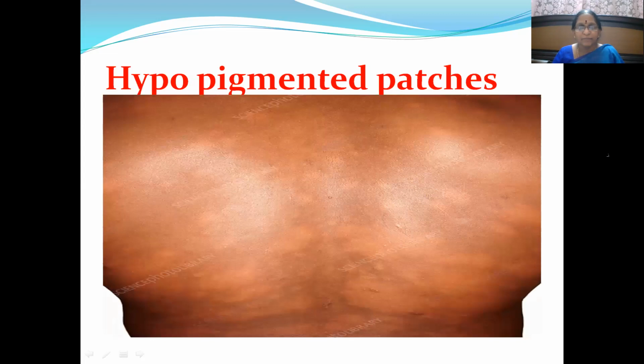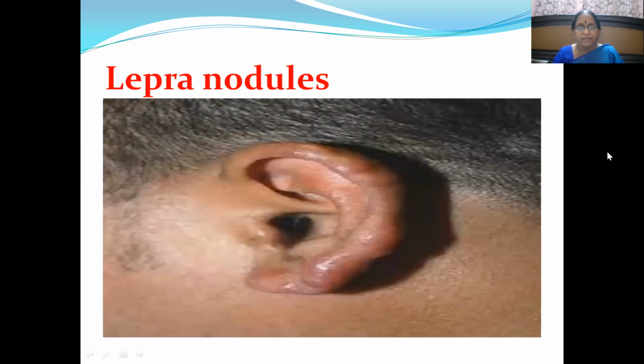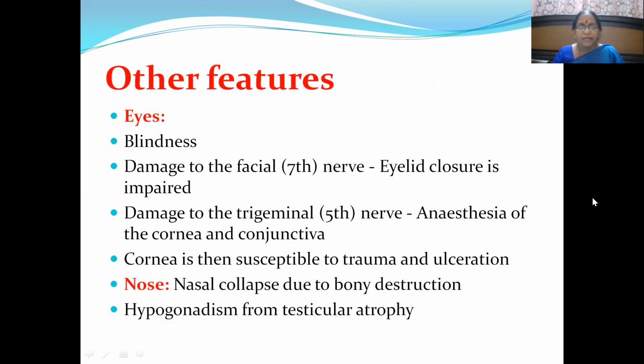So lepromatous leprosy, if you look upon, these are the hypopigmented patches, how they look like. Then lepra nodules, you can see the nodule kind of things on the earlobe. Okay. Then other features, eyes, that's what we just discussed about. So that is blindness. It may cause blindness, maybe because of cataract. Then damage to the seventh cranial nerve, that is facial nerve, may make the eyelid closure impaired.